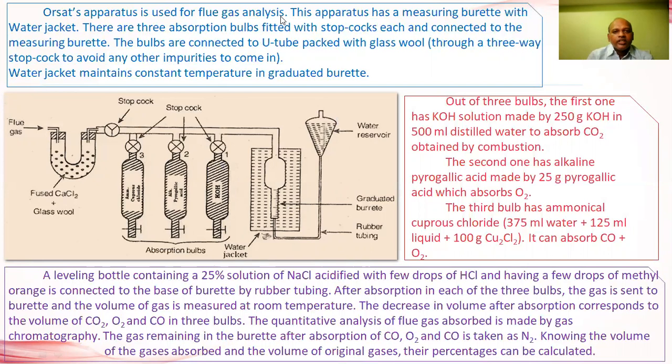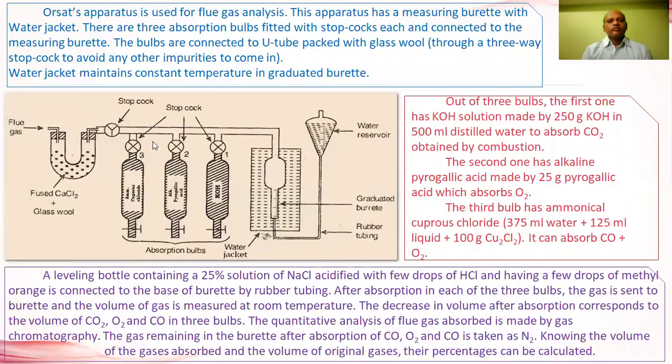This apparatus has a measuring burette with a water jacket. There are three absorption bulbs or tubes, each fitted with stopcocks and connected to the measuring burette. The bulbs are connected to a U-tube packed with glass wool. The water jacket is used for maintaining constant temperature in the graduated burette.